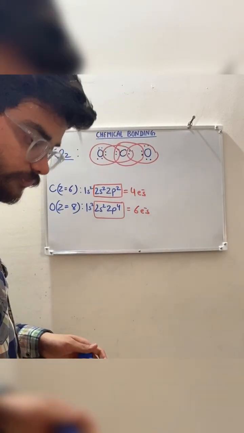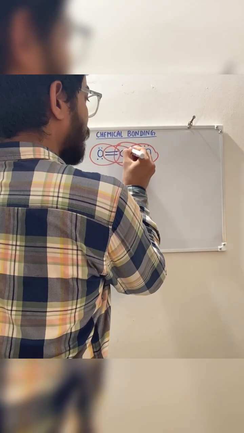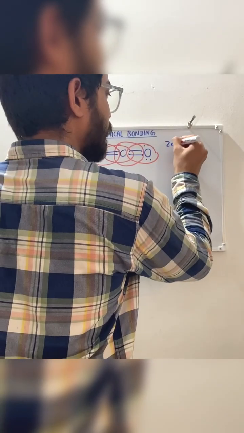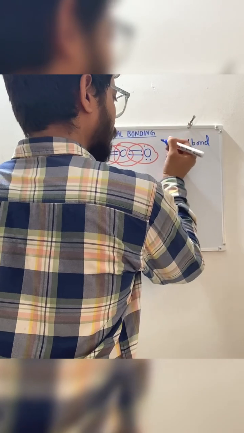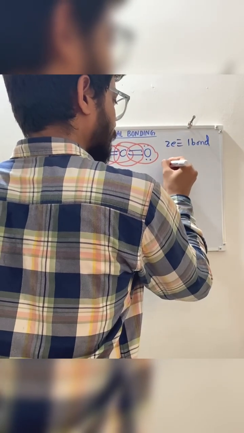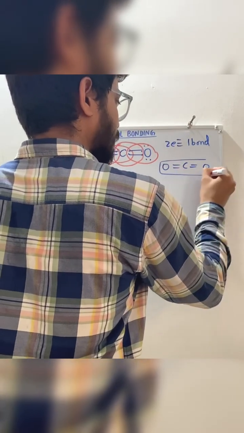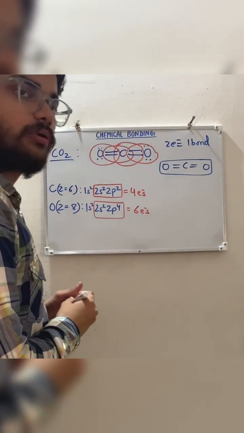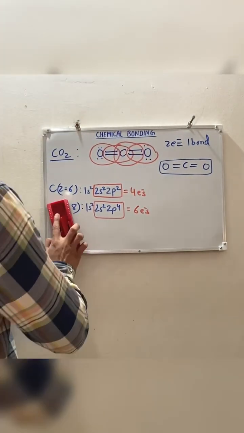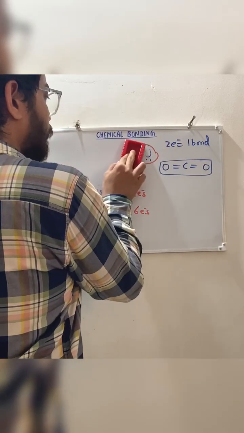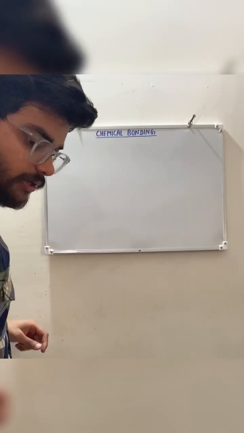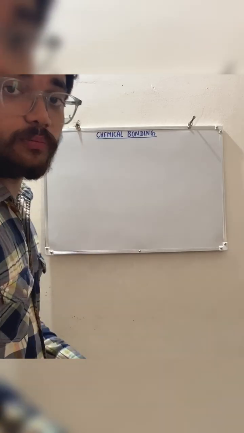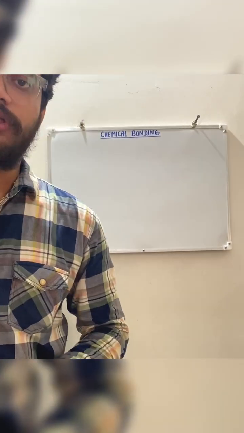So you know that 2 electrons is equal to 1 bond. So here you can show it like this. The CO2 molecule will be like this. It means in the CO2 molecule there are 2 double bonds, right? Okay. So this was about the octet rule that says that every element must be surrounded by 8 electrons, but there are some exceptions also.